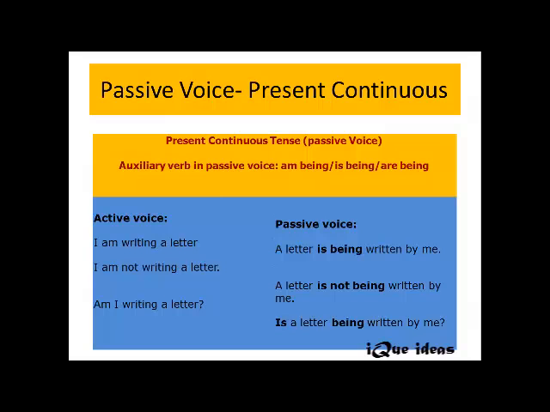I gets changed to me, as I mentioned earlier. And the last one, am I writing a letter, gets changed to is a letter being written by me. Right? So if you have ing form in active voice, then we have to use being in passive voice.